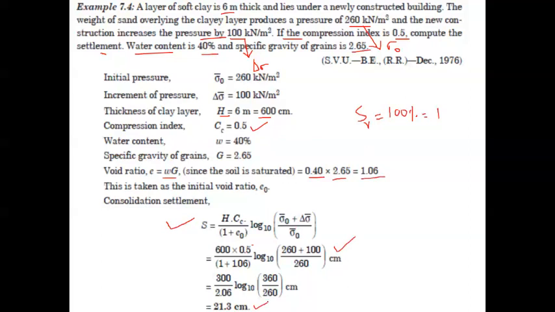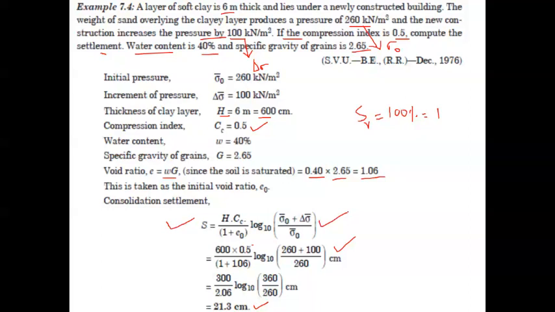So you can substitute all these parameters. Of course, you need to remember this particular form of the consolidation settlement equation. Then the only thing we need to do is the substitution. While substituting you must take care. The voids ratio we have to calculate appropriately, so the same value we need to use. Then the water content, if it is given in percentage, we have to convert and write in decimal form, 0.4 in this case.